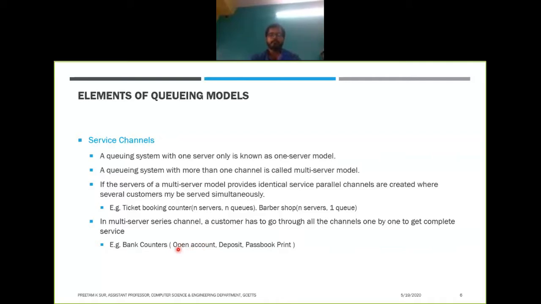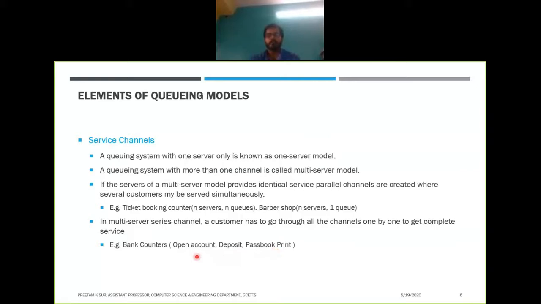In that counter you fill in a form and your account will be opened, and they will ask you to deposit some money at another counter. Then you go to the next counter to deposit the money, and once you deposit it, you are asked to go to another counter where you get the passbook printed.